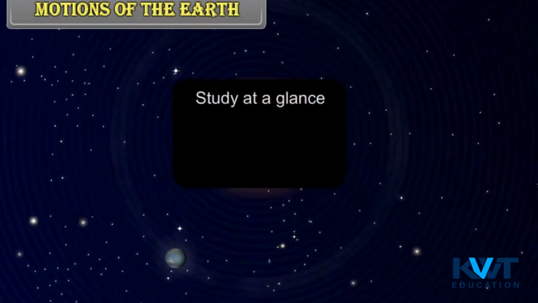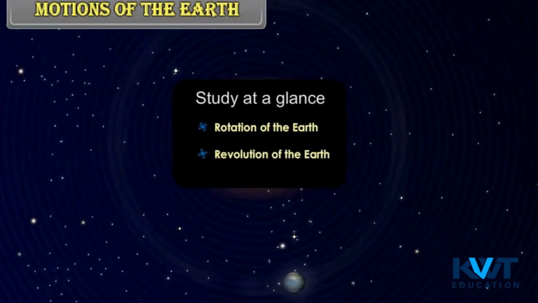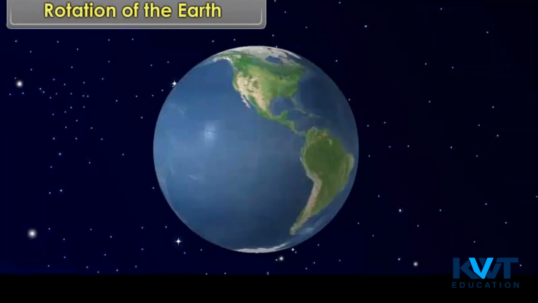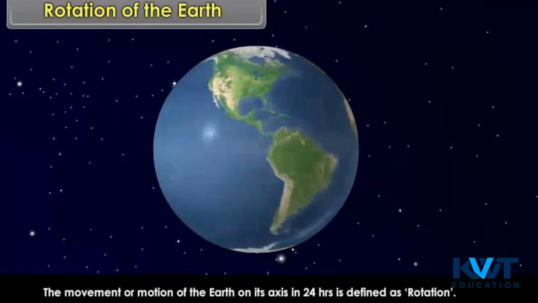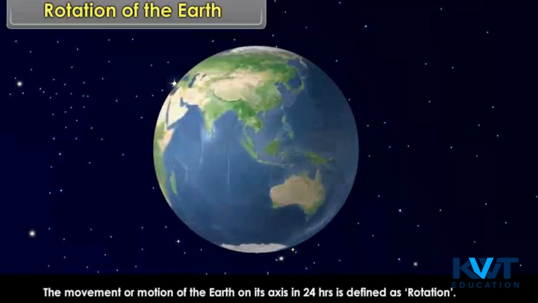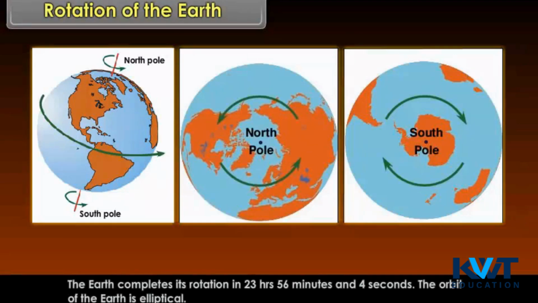Study at a glance. Rotation of the earth, revolution of the earth. Rotation of the earth. The movement or motion of the earth on its axis in 24 hours is defined as rotation. The axis of the earth is an imaginary line joining the North Pole with the South Pole. It makes an angle of 66.5 degrees with its orbital plane. The earth completes its rotation in 23 hours, 56 minutes and 4 seconds.